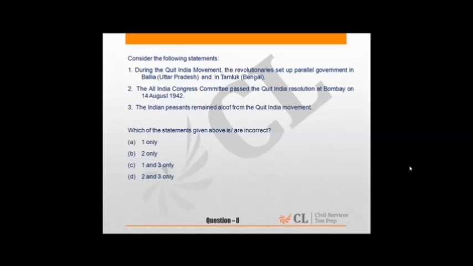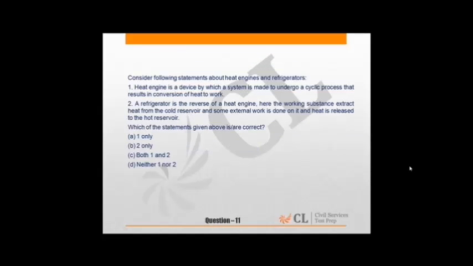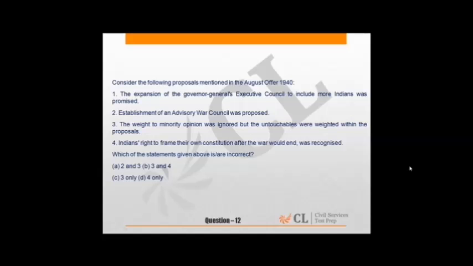Now coming to question 12. Consider the following proposals mentioned in the August offer 1940. So this is from Modern India, and if we see the subtopic, we can say it is from India's freedom struggle. In this, the period after the start of Second World War till 1947 is of utmost importance, because the events per se give a glimpse how we achieved our independence.